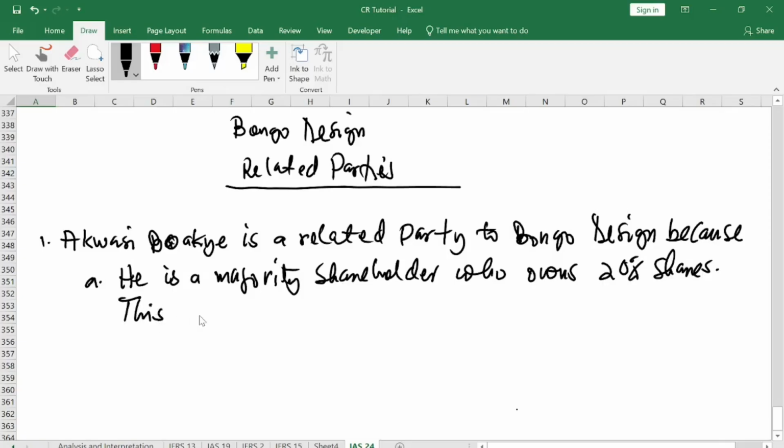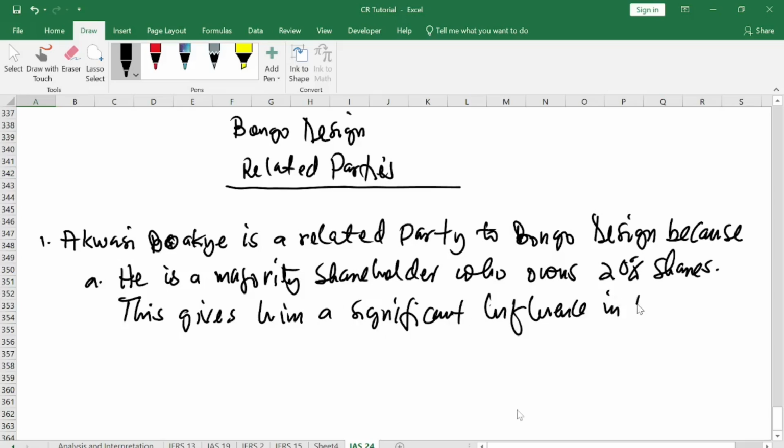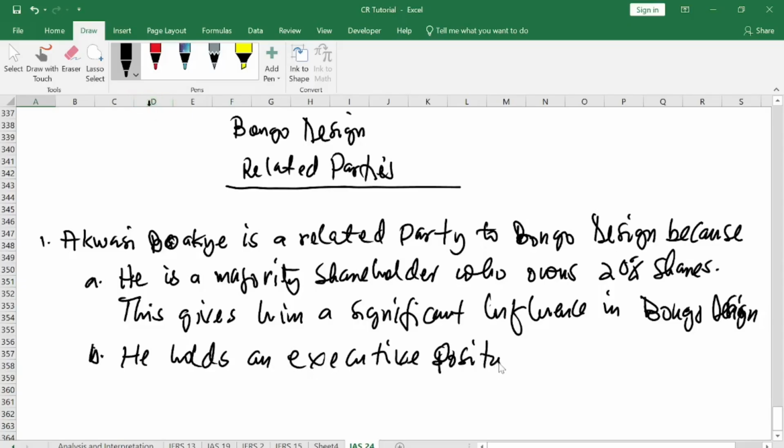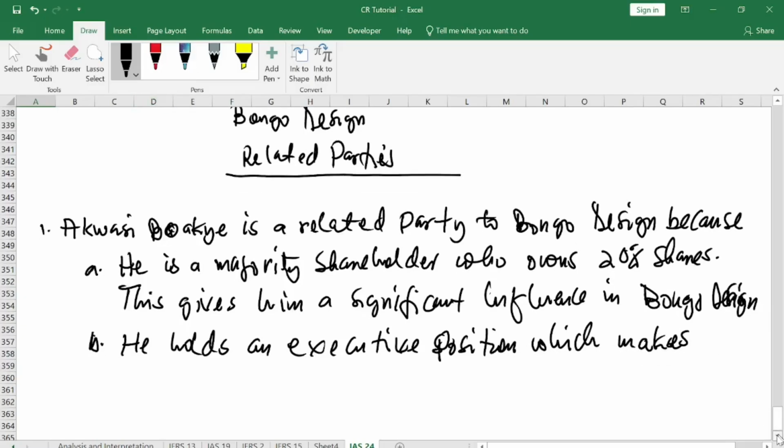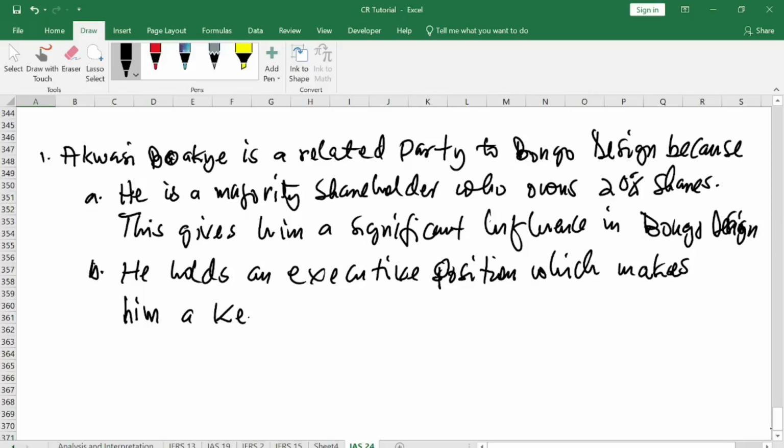This gives him a significant influence in Bongo Design. 2 or B, he holds an executive position, which makes him a key management person. Good. We've answered paragraph 1. Let's go to paragraph 2.